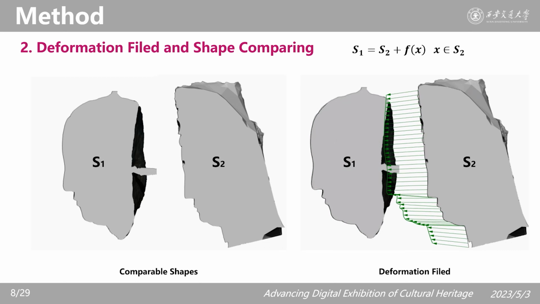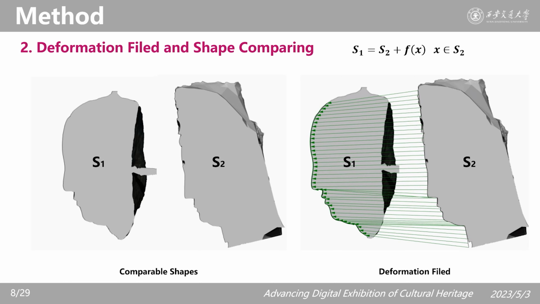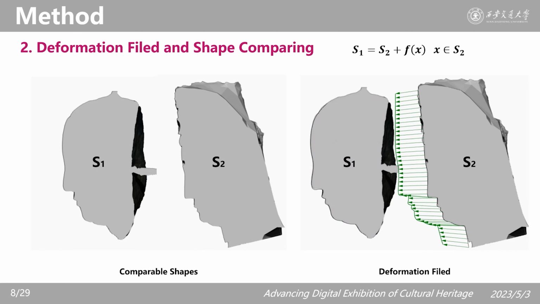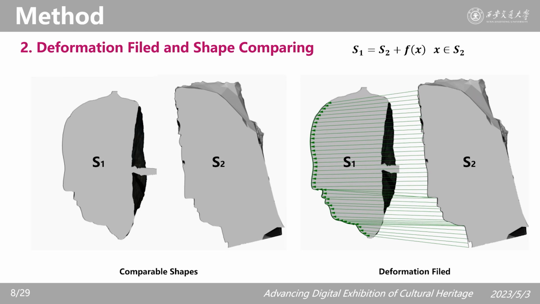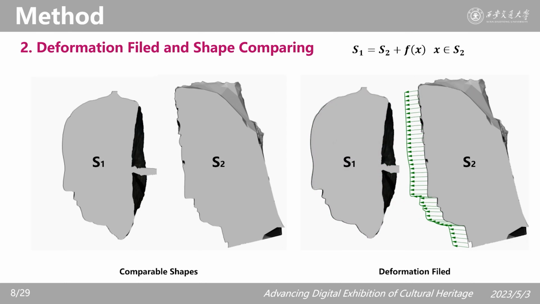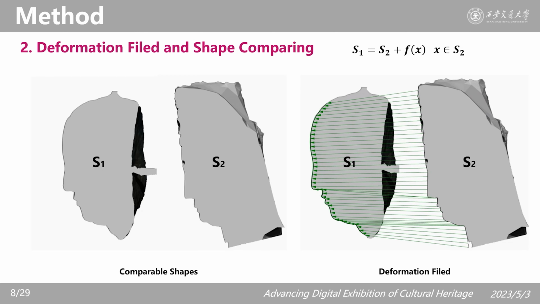If we regard the deformation as a function defined on the reference shape, the target shape can be described as the addition of the reference shape and a deformation function defined on it, which is the object that the Gaussian process is going to model. An implicit condition is that all of the shapes here should be comparable. In other words, they should share a similar shape structure or come from the same shape classes.